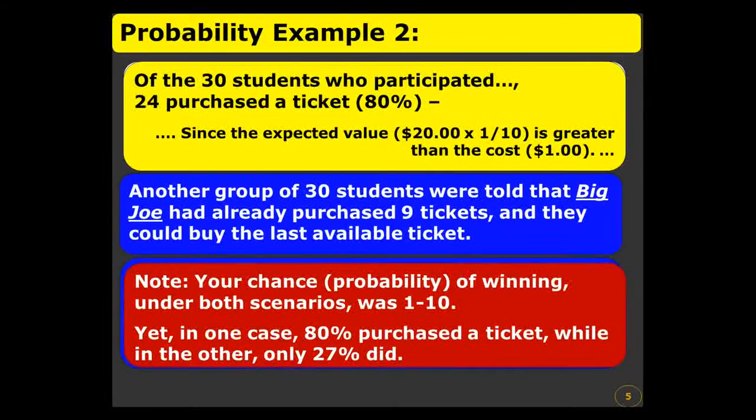Note that your chances of winning under both scenarios was 1 in 10. Yet in one case 80% purchased a ticket, while in the other only 27% did. This is how framing of the problem impacts our decisions.